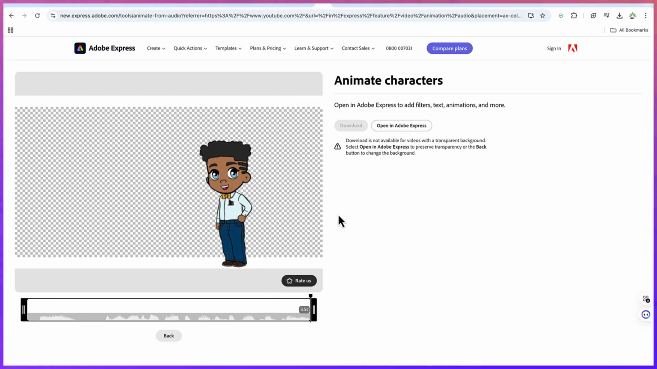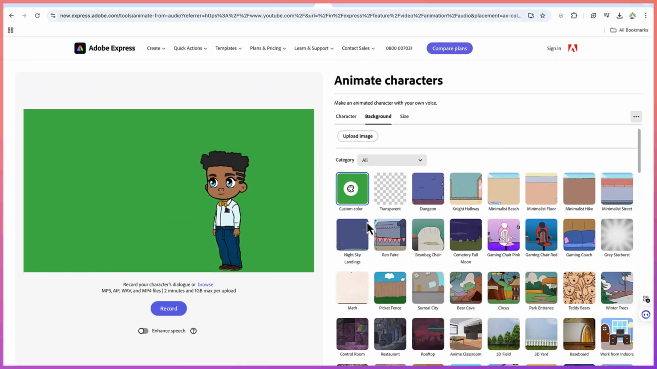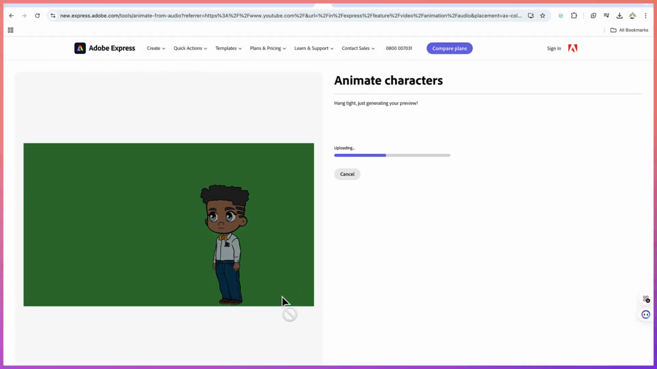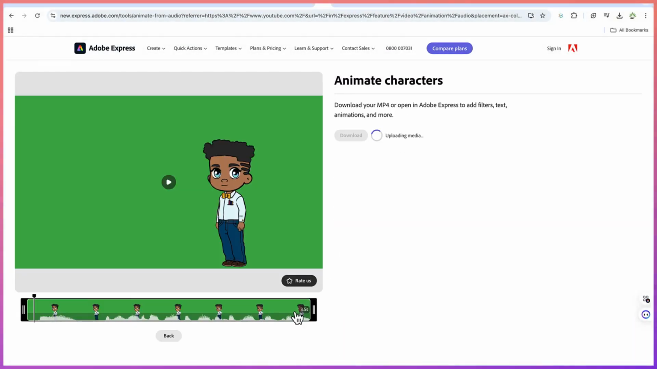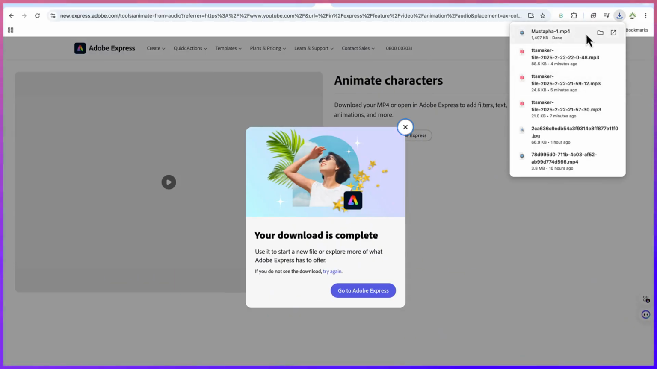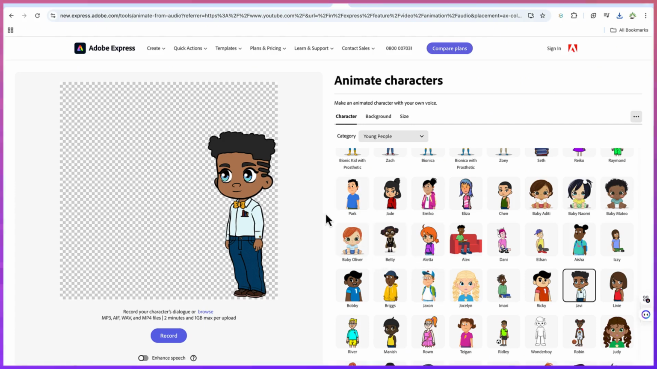Okay, download is not available for videos with transparent background. Okay, so let's go back. So let's use green background. Okay, so let's go on and browse. And then let's say Mustafa 1 and click on OK. All right, so let's hear one more time. Let's hear him. Hey Ali, have you heard about the Epic Mentorship YouTube channel? All right, so this is good. You can go ahead and download this. All right, so you can see Mustafa 1 has been downloaded.